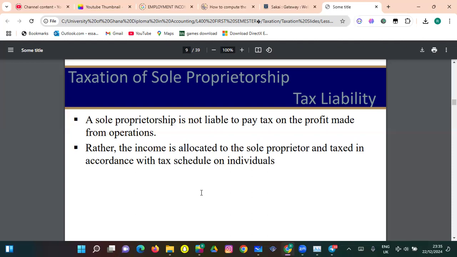So sole proprietors are taxed like individuals. When you make a profit from a sole proprietorship business, the profit is added to your normal income, and then you are taxed like an individual.